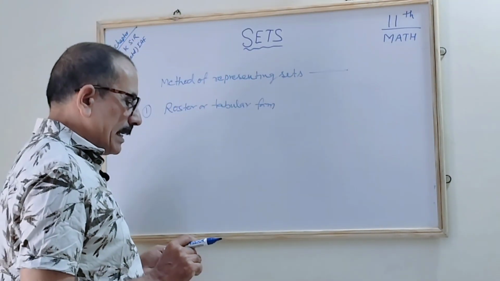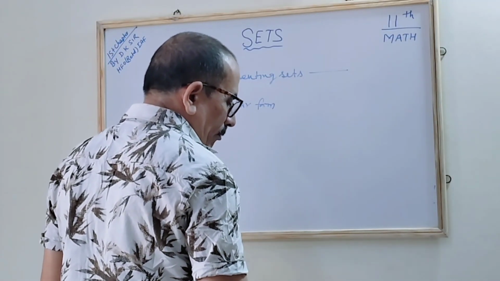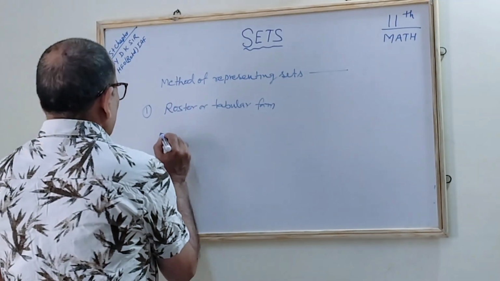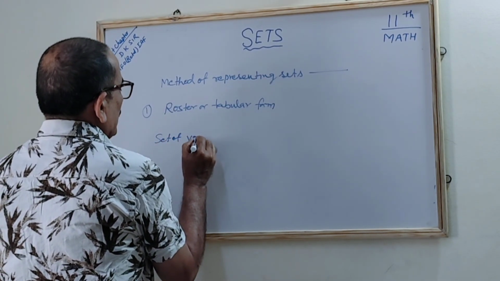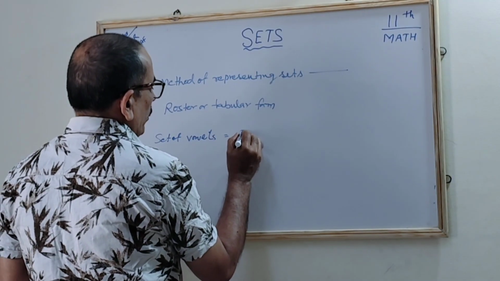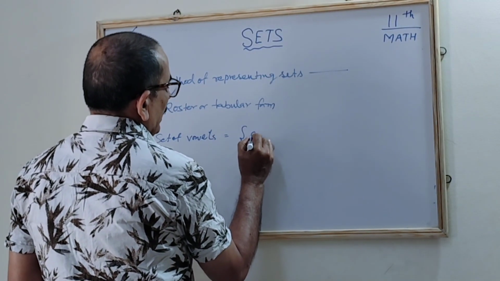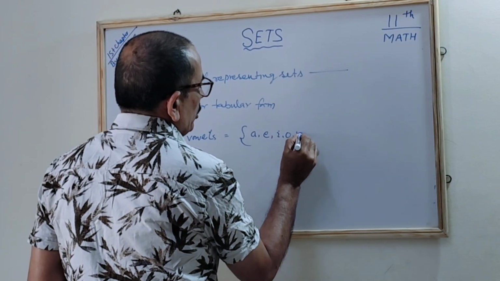For example, how can you show the set of vowels? If we have to write the set of vowels, we write V equal to {a, e, i, o, u}. Correct?